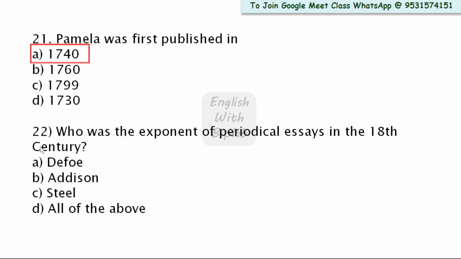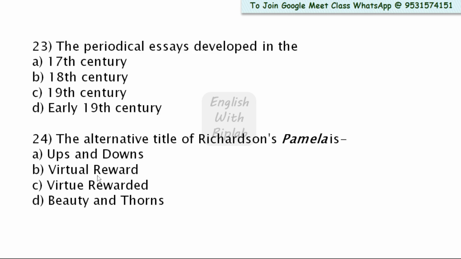Next, question number 22. Who was the exponent of periodical essays in the 18th century? Daniel Defoe, Addison, Steele, all of the above. Here the right answer is option A, B, C, all of the three. So your response must be option D. Now come to question number 23.